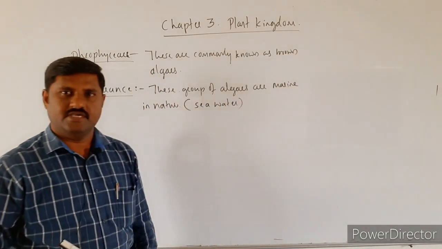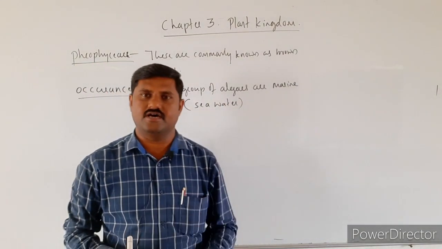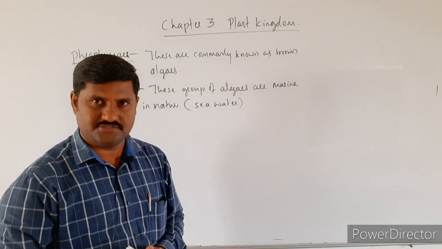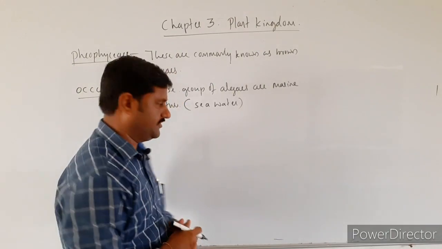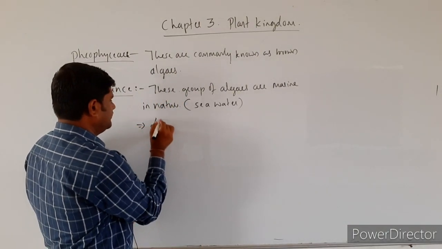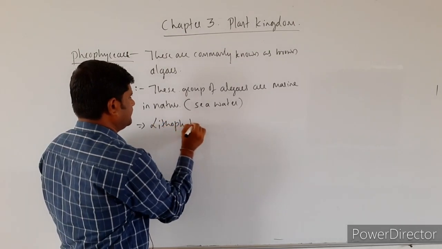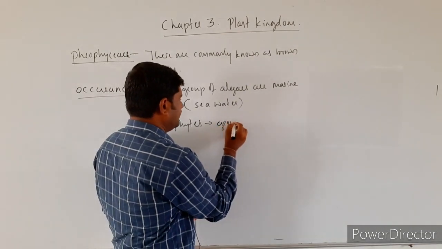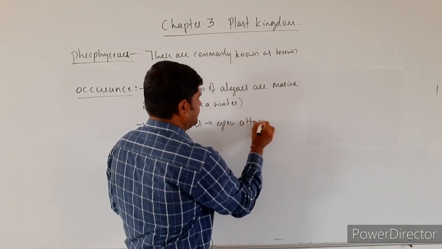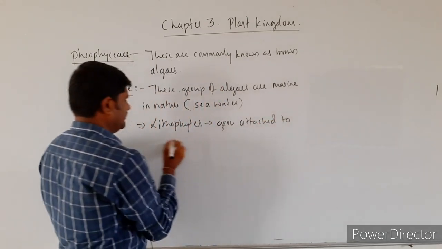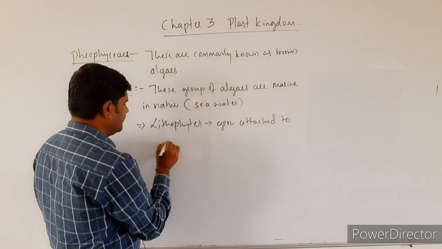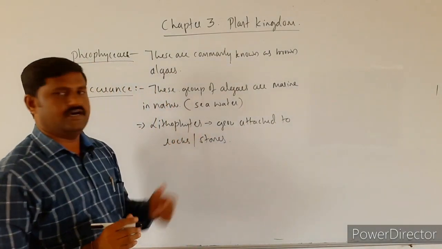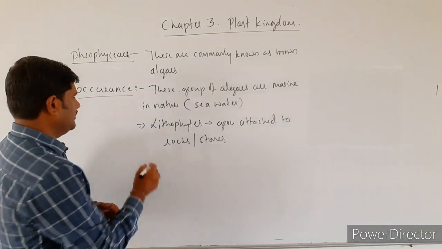oceanic water. In the oceans, in the seas, these are growing attached to some of the rocks or the stones. Hence, these are termed as lithophytes, right? Why these are termed as lithophytes is because they grow attached to the substratums like rocks or stones. Hence, they are termed as lithophytes, right?